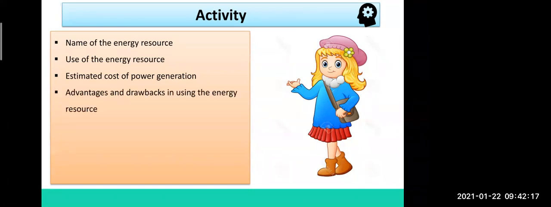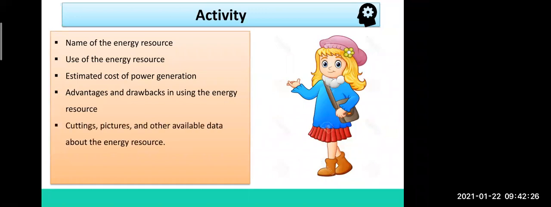Advantages and drawbacks in using the energy resources. So what are the advantages and what are the drawbacks? Drawback means negative points, both. Cutting pictures and other available data about the energy resources. Means you can get pictures related to that in a magazine or in a newspaper or anywhere. You can cut them and you can make a book.